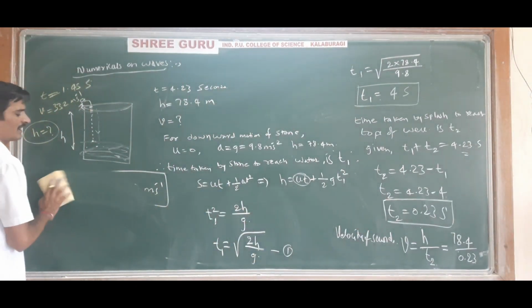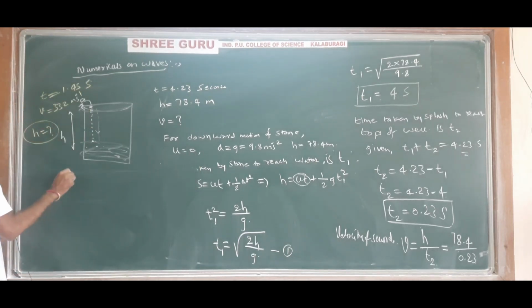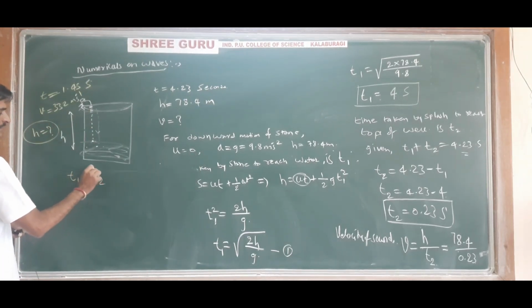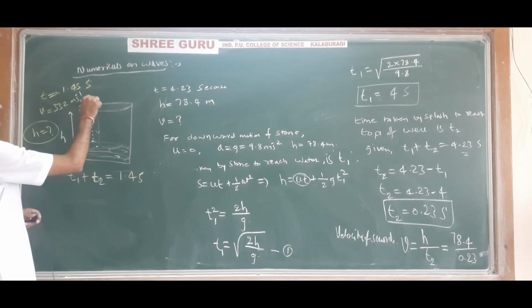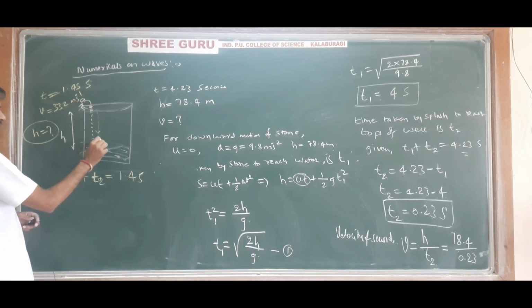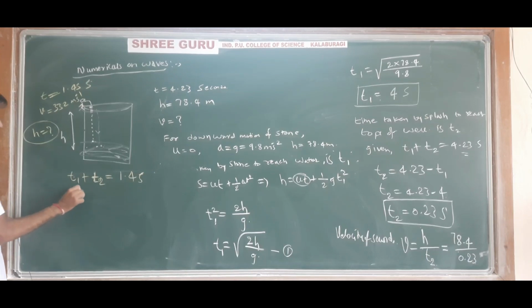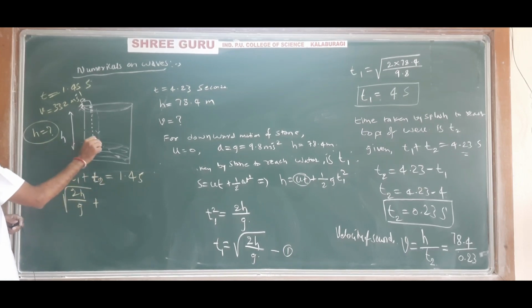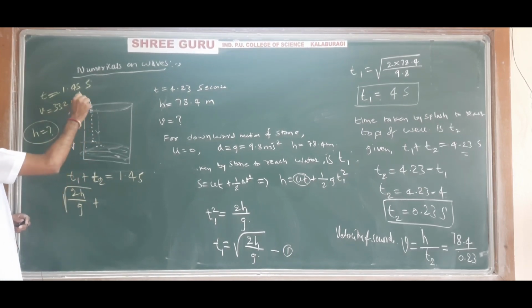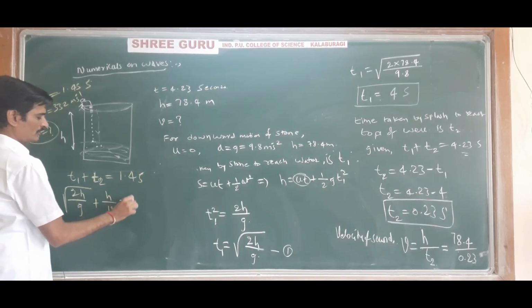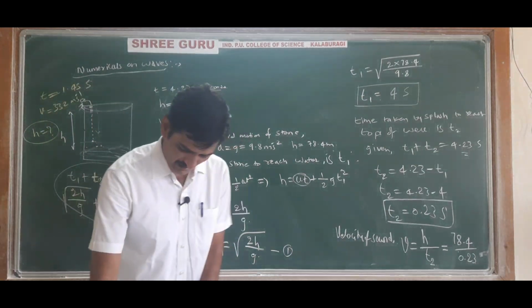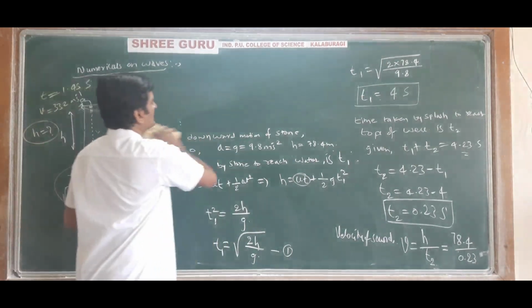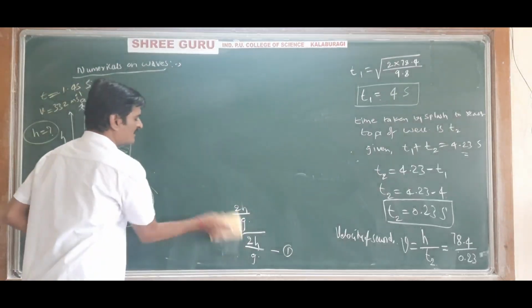Just for short I will give a hint. It is T1 plus T2 is equal to 1.45, which is given, and T1 is nothing but the time taken by the stone to reach the bottom of the well, that is under root 2h divided by g, and T2 is the time taken by the sound to reach the top of the well, that is H divided by V. So this is equal to 1.45, and simplify this, you will get the answer. The answer for this one will come to be 9.9 meter.